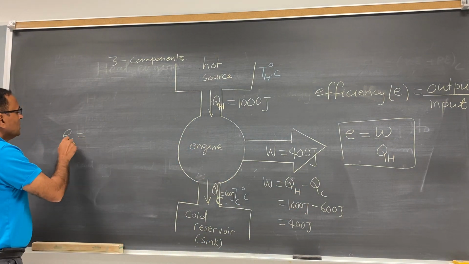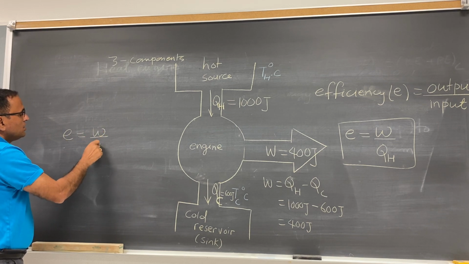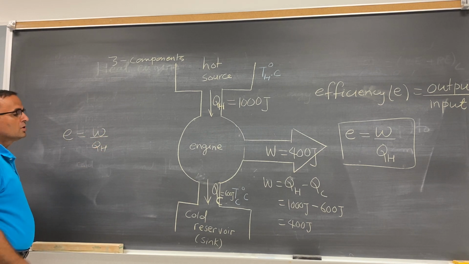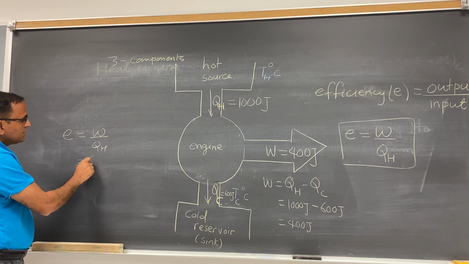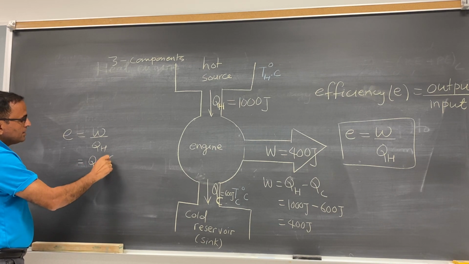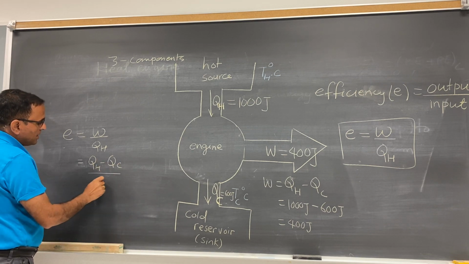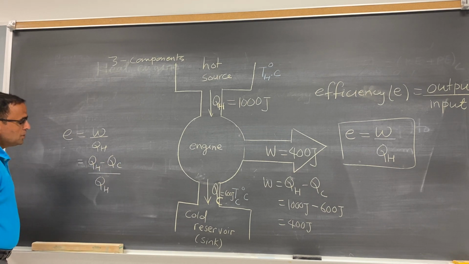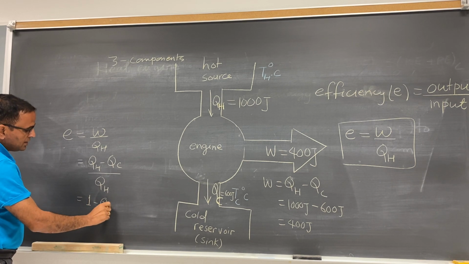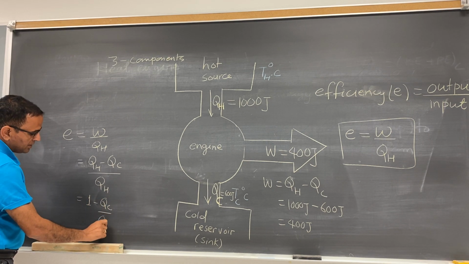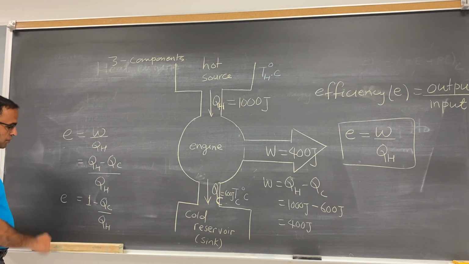So efficiency is W divided by Q_H, work done divided by input, and work done is Q_H minus Q_C, divided by Q_H. If you simplify this, you get 1 minus Q_C divided by Q_H. This is the efficiency.